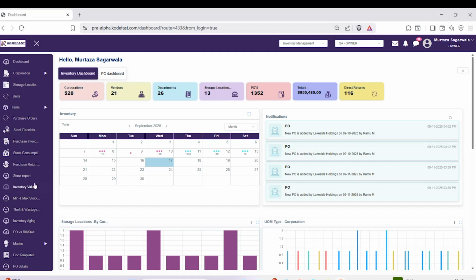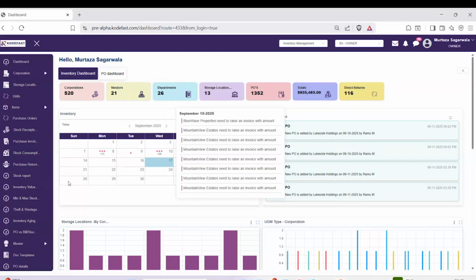In reports, we also have an option to apply multiple filters. You can see real-time visibility of the inventory you currently have. With that, every week it will automatically export, generate a report, and send it to the preferred email address, whatever you provide.